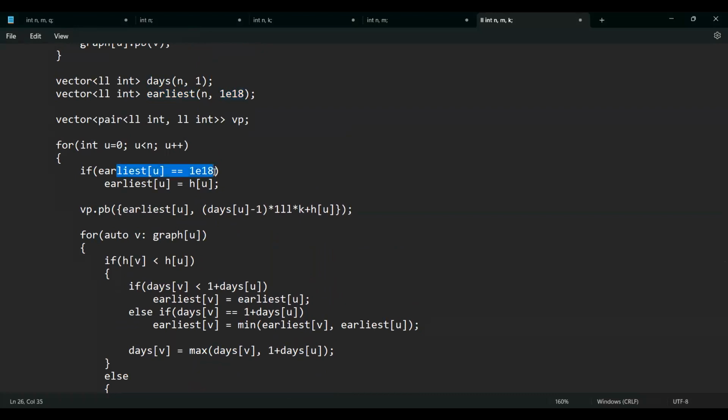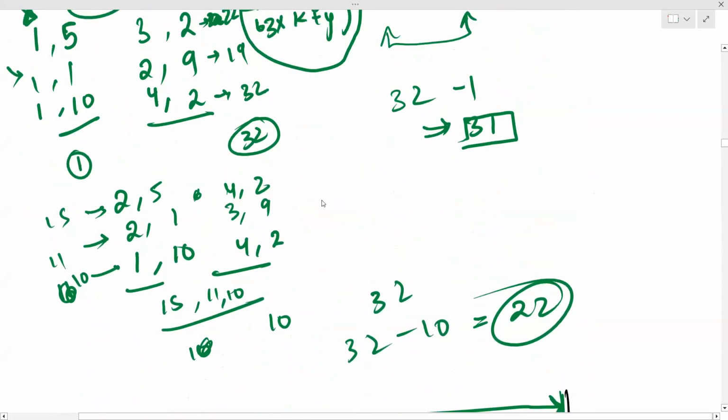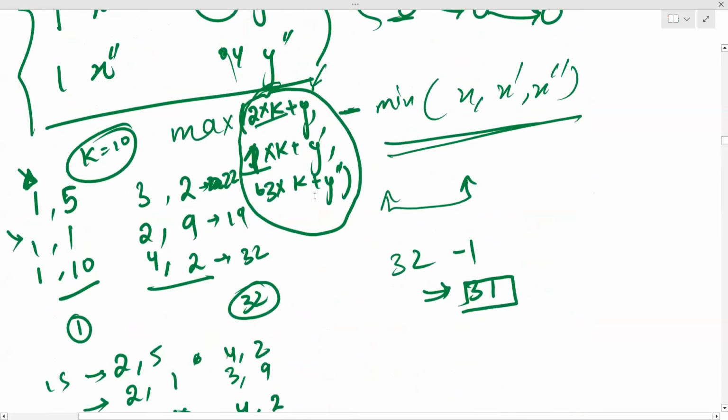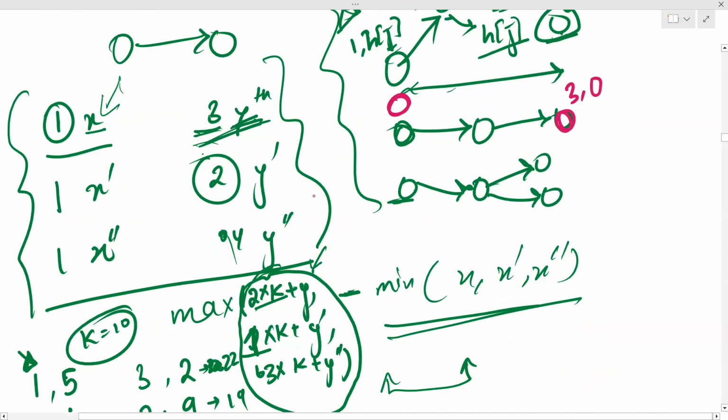Okay, so now coming back to here, initially I've initialized everything with 118 earliest. So if my earliest is 118, this is the starting point of my component. So if this is the starting quest of my component, I'll make the earliest of u as h of u. And I'm doing it for every node, but you don't actually have to do this for every node. You can just do this for the last nodes of your component. But it doesn't make any difference. Why? Because I'll tell you. This is just for avoiding some calculations. So you can do this for your ending nodes only.